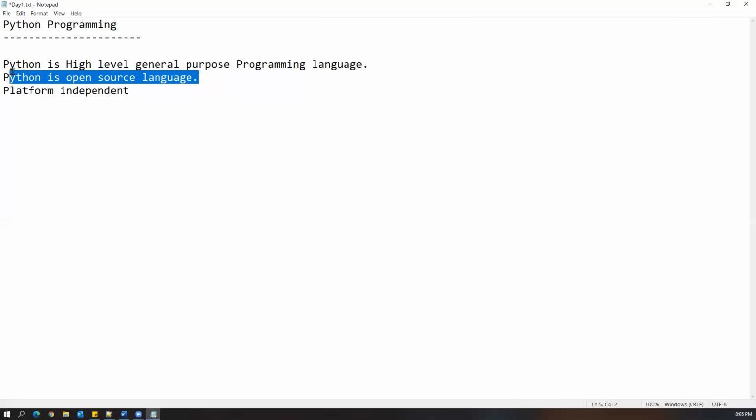And the third point is platform independent, the most important feature. What does platform independent mean? We can install Python and write a Python program in one environment, and we can run the same Python program in another environment. For example, if you write your program on the Windows operating system, you can execute the same program on Linux or Mac operating systems, everywhere. So Python is platform independent.